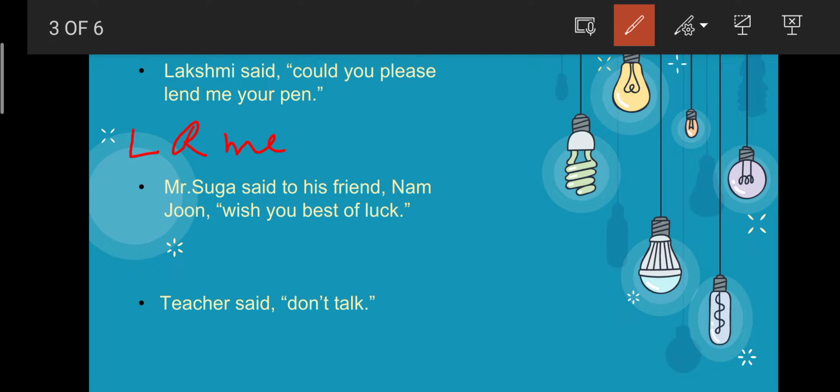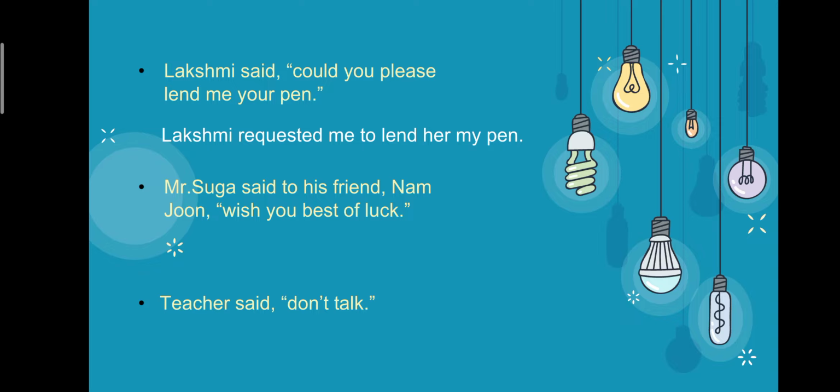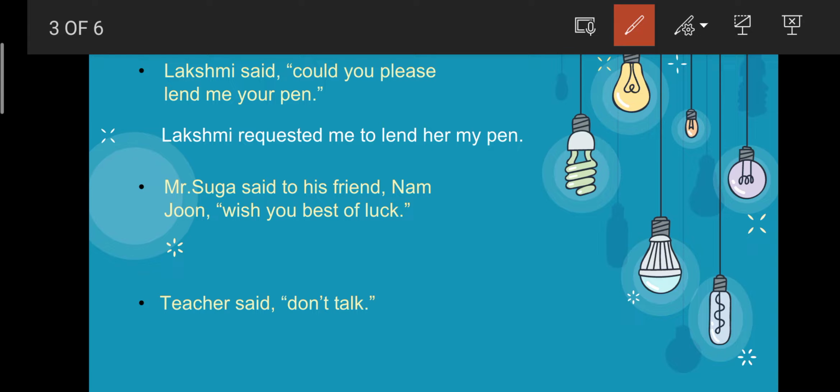So Lakshmi requested me or Lakshmi pleaded me to lend, to-infinitive. Me will become her, your pen will become my pen. So the answer will be Lakshmi pleaded me to lend her my pen, or requested me to lend her my pen.